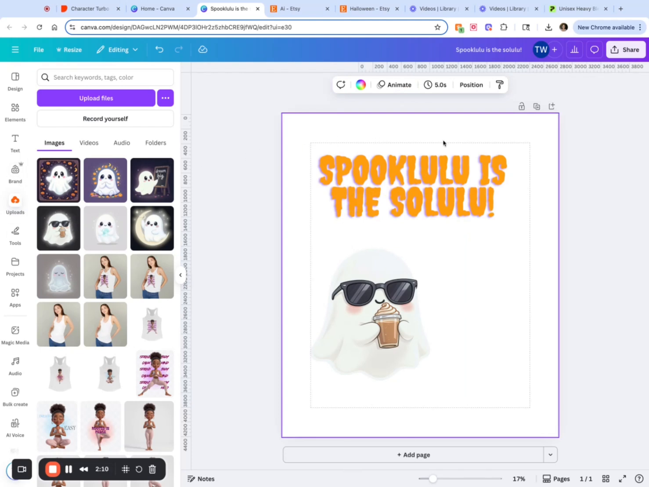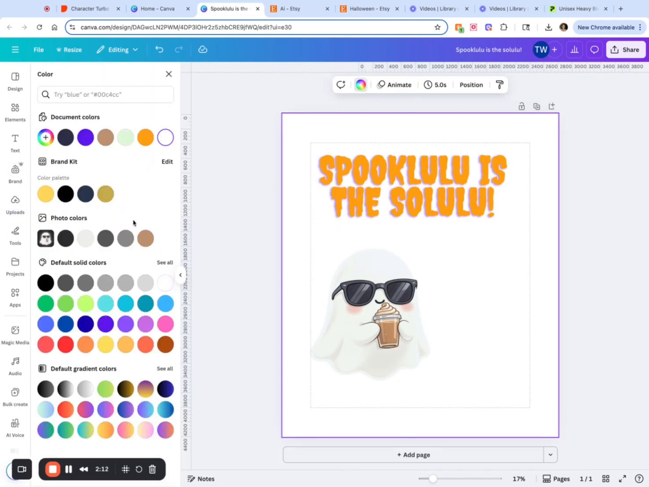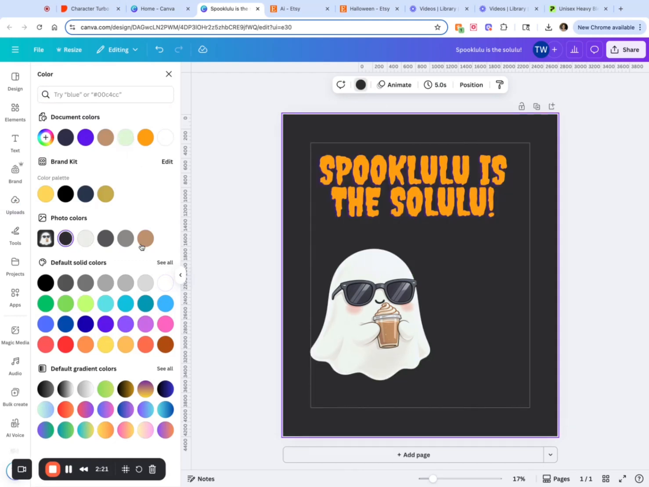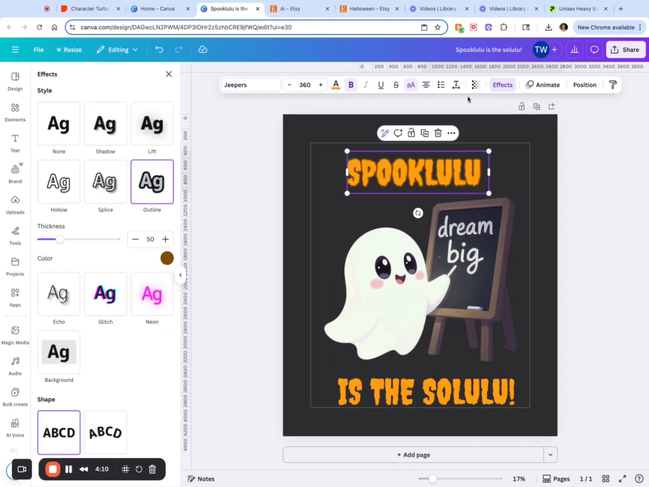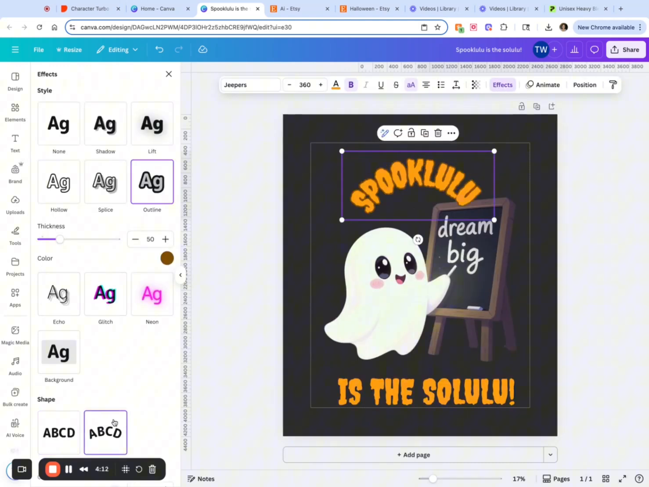I don't know. But let's change the background so we can see things a little bit better just for the meantime. But we're going to download this on a transparent background, so it won't really even matter. But all right. So Spooklulu is the Solulu. Effects. And let's curve it a little bit.